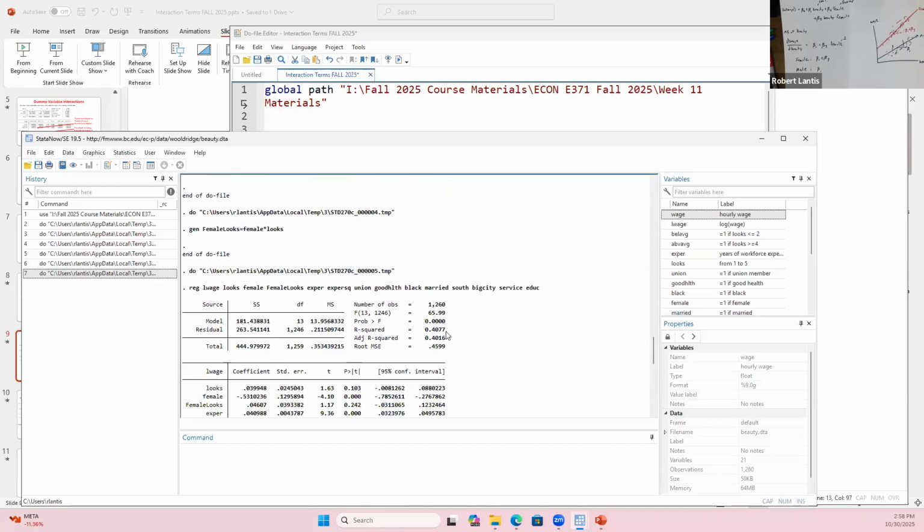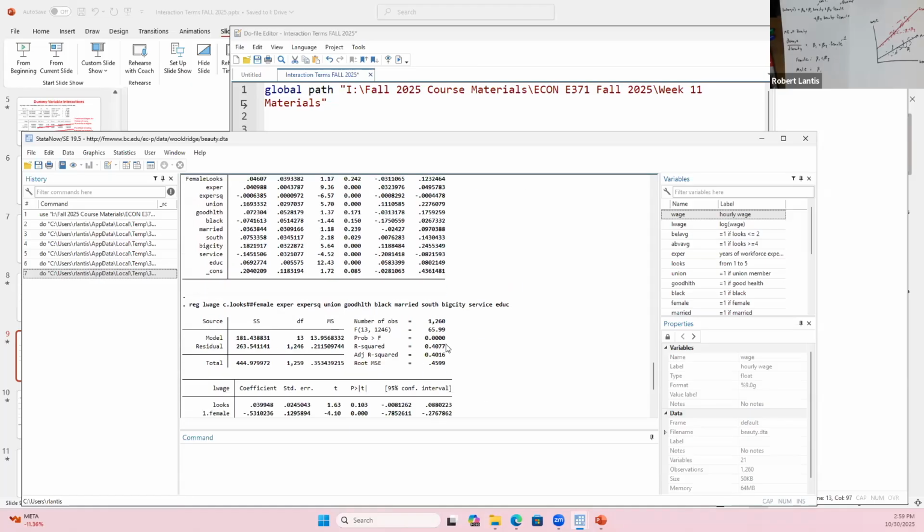Now, does my adjusted R squared have to go up? Not necessarily, right? Our adjusted R squared, we go all the way back to when we were looking at that equation prior to the last exam. It penalizes us for including more variables. So 0.4016 went to 0.4016. So here, one of them is going to be higher or lower. We can't see it out to the fourth decimal, but one of them is definitely going to be larger, or smaller. So we don't know what direction that adjusted R squared will change. Here's a nice example where it could actually technically stay exactly the same.